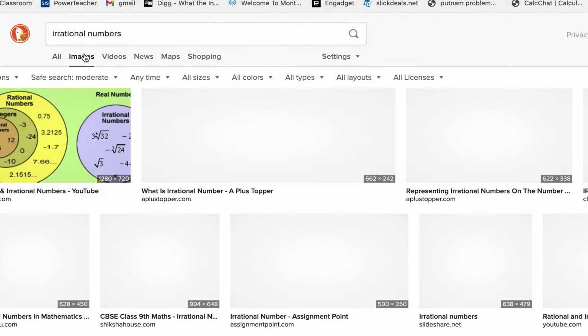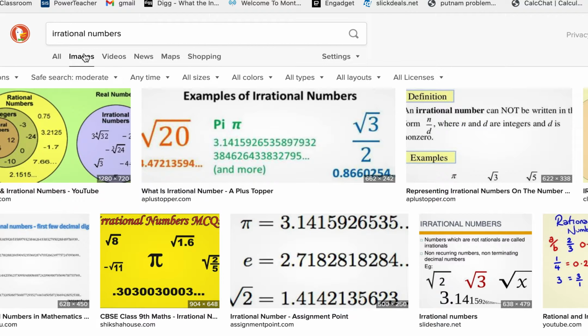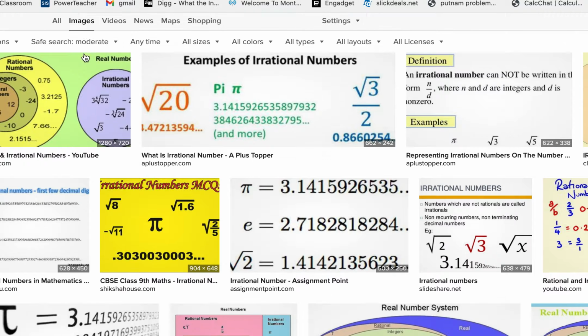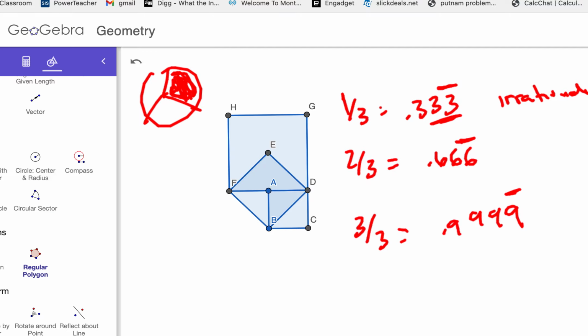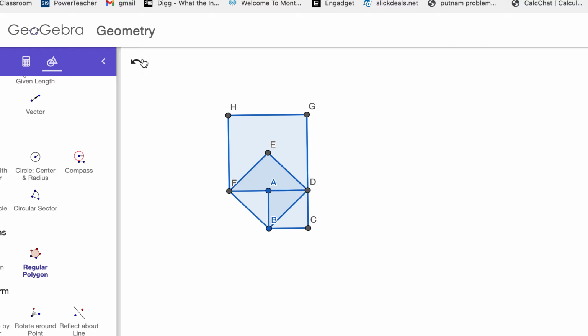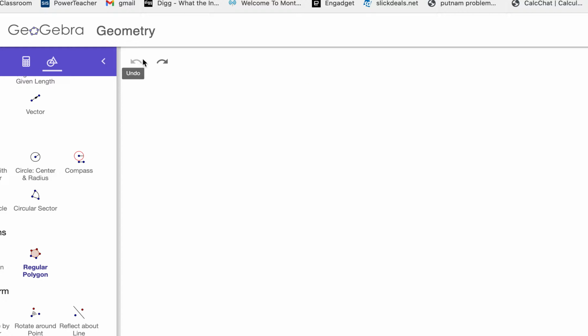Even though these numbers go on forever and you could never actually write them down, I want us to see visually what an irrational number is and begin to understand how, even though you can't write the number down because it's an infinite decimal, it actually has a shape and a proportion geometrically. So, the first shape we could take a quick look at is a circle.